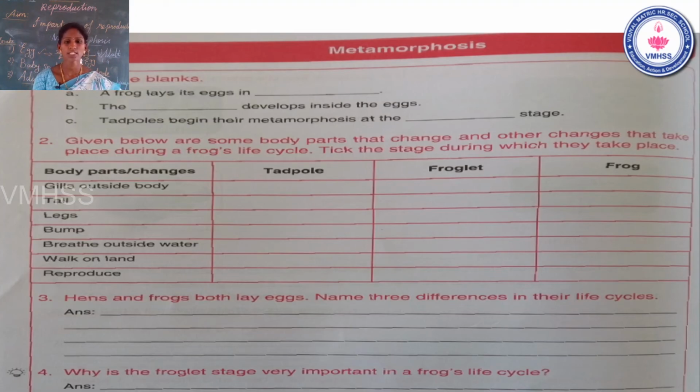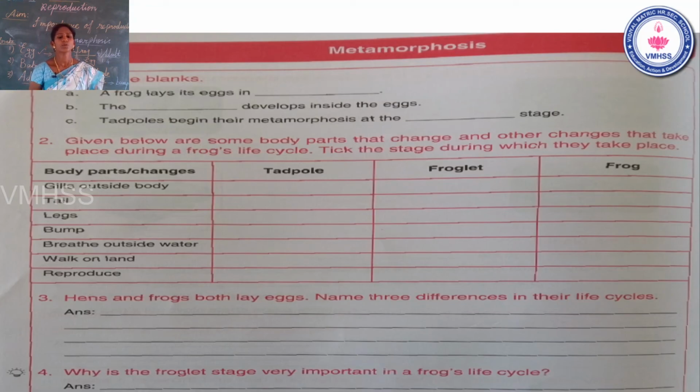So next question. Your last question is, why is the froglet stage very important in a frog life cycle? You can analyze the answer. Students, share the answer with me. Very good. The froglet stage is very important in a frog life cycle because the metamorphosis process begins at the froglet stage. Small front legs and small back legs are developed in the froglet stage. Write the answer.